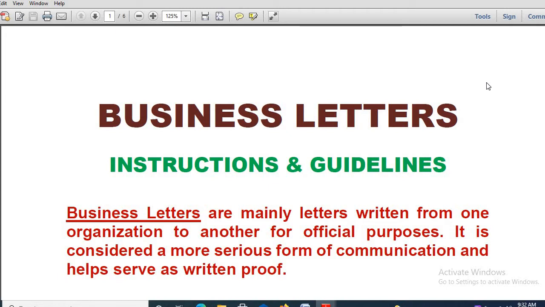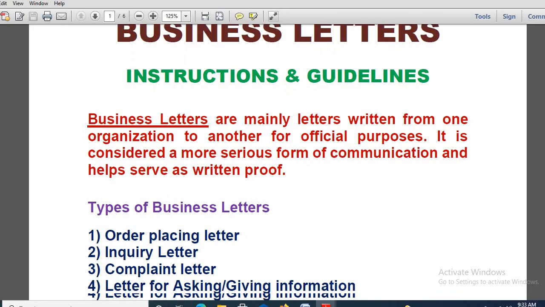So let us continue with this. Normally in this exam you will be getting MCQ type questions, but having said that, you have to know what business letters are all about, and you have to follow some necessary instructions as well as some necessary guidelines. What you have to follow, how you have to write, how the format has to be written, all these things you have to know. So let us start from the very beginning, from the scratch. I am scrolling a bit down.